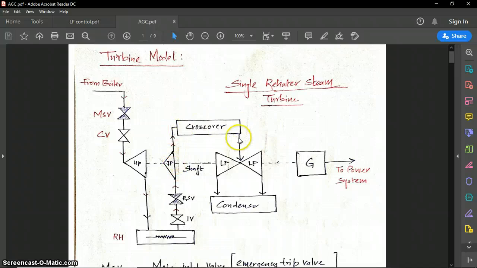Then through the crossover it goes to the low pressure part, where the steam does some work to rotate the turbine, and through the coupling of the generator and the turbine system, our generator will start to rotate. Also the condenser system is here to take out the condensed steam.